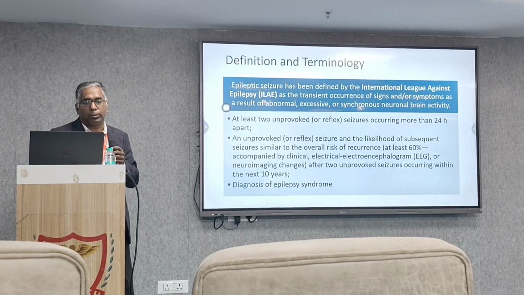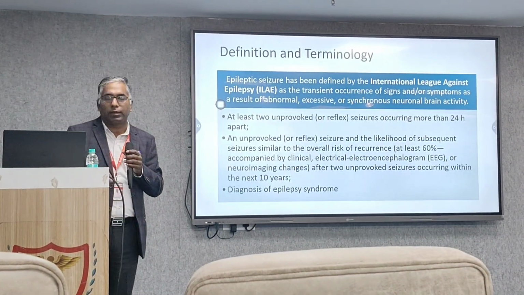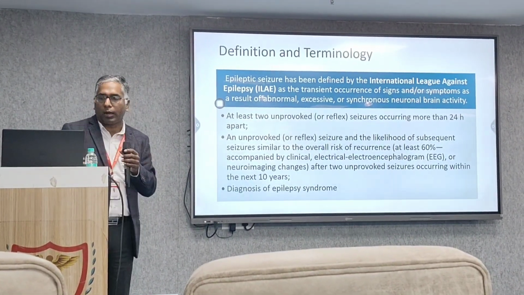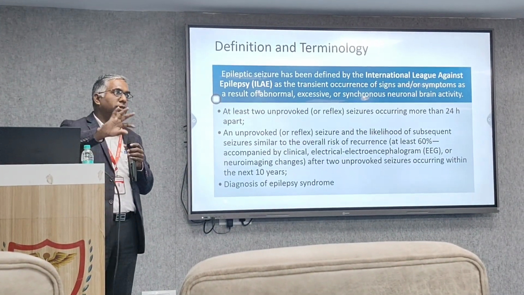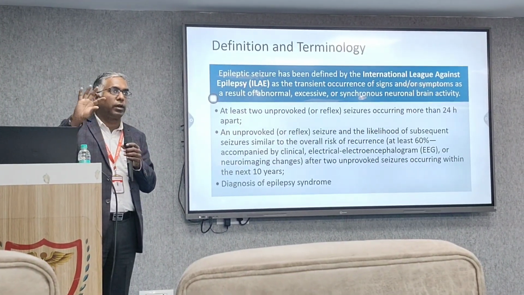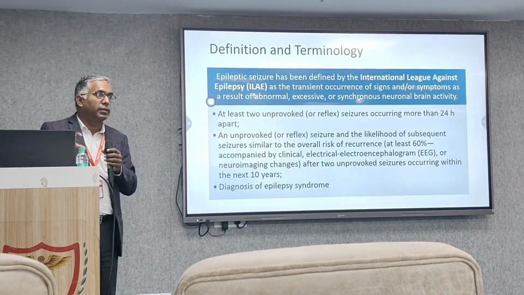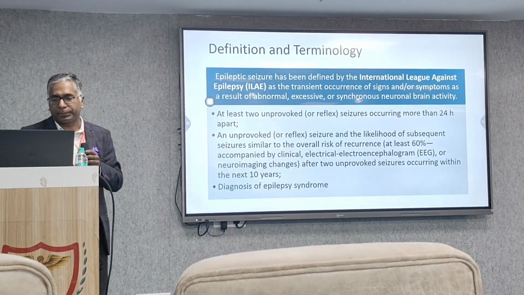So it means a person should have at least two unprovoked seizures more than 24 hours apart, or a single unprovoked seizure along with some abnormality in the brain, imaging or electroencephalogram, and it will be defined as epilepsy.